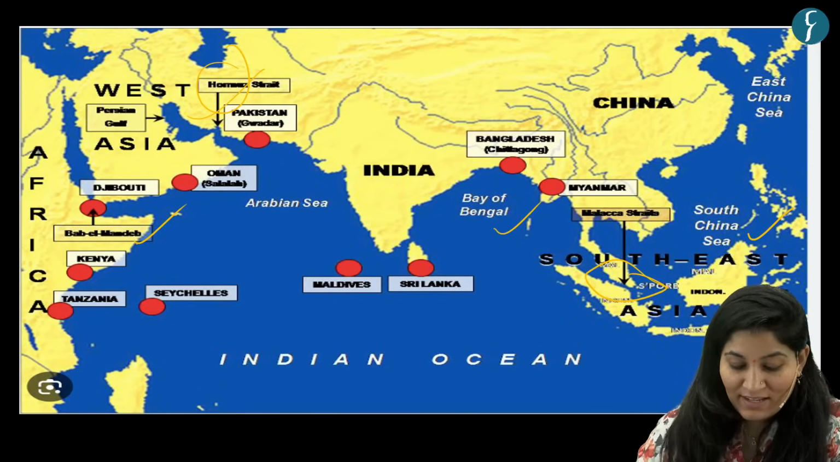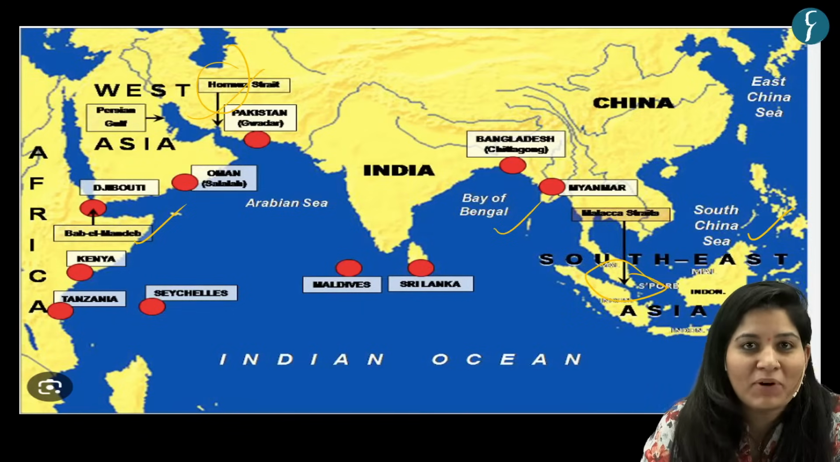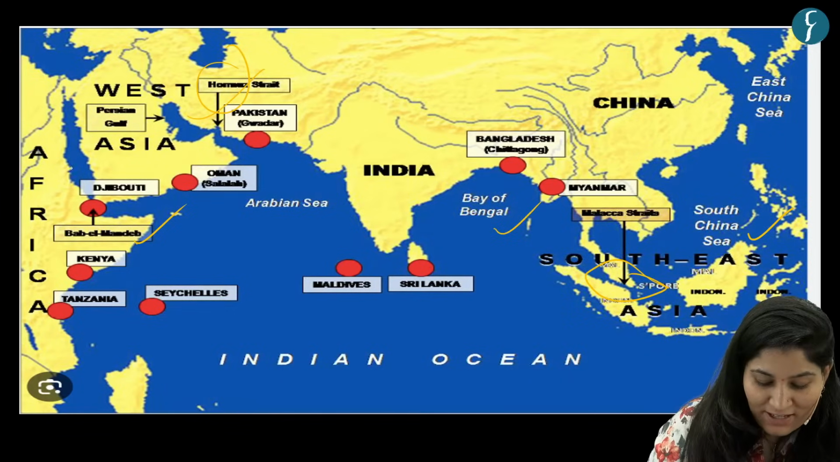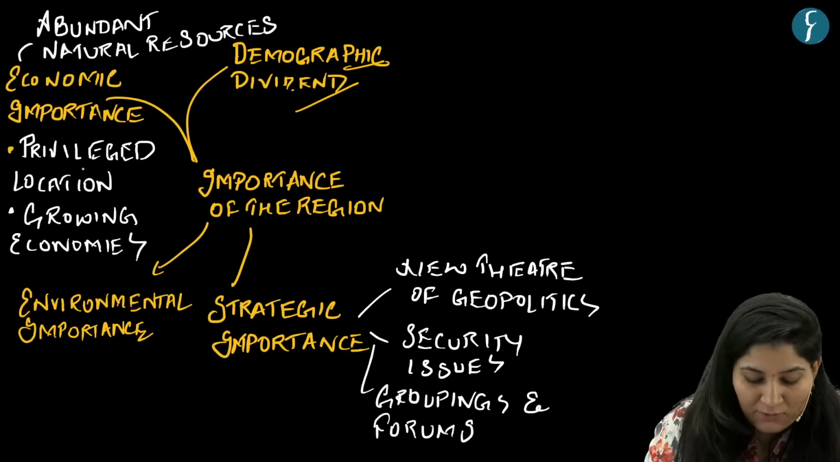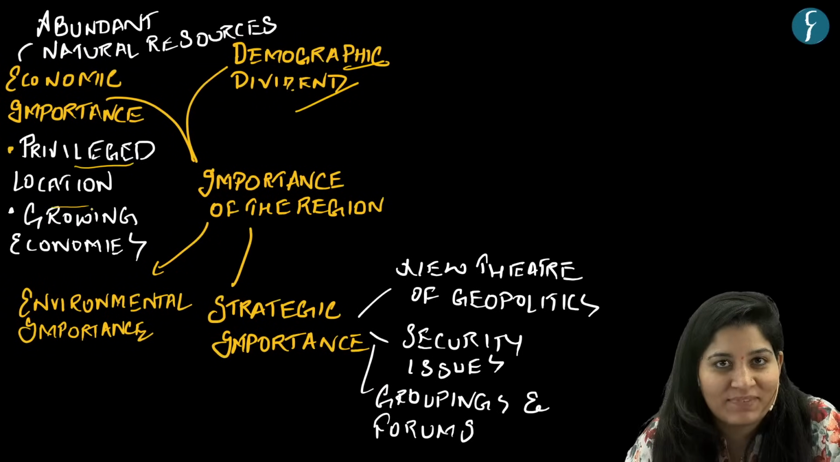Okay. Then second is economic importance. So obvious. Sorry. First, its privileged location. Just now we have seen.